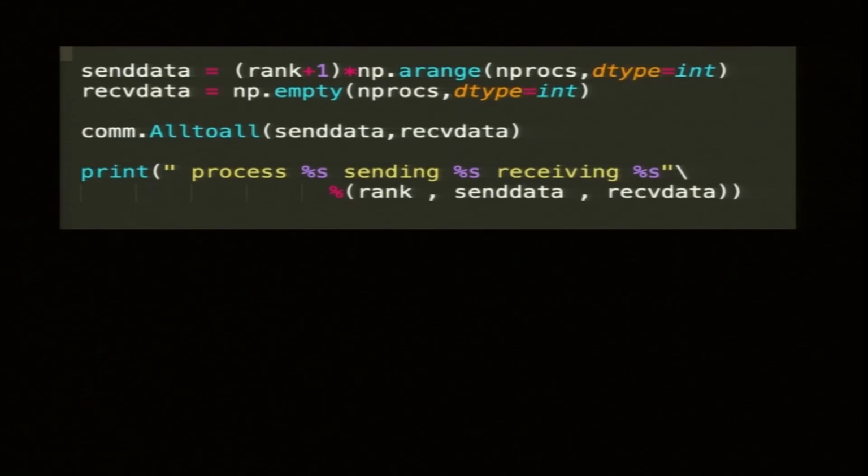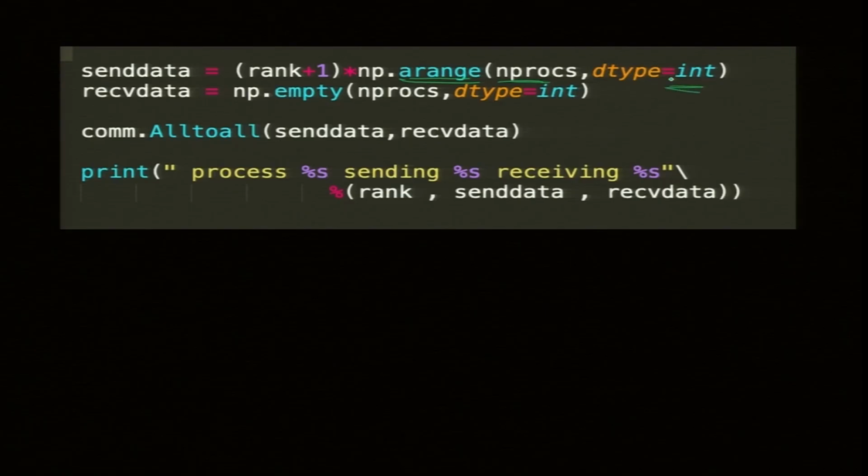So, send data is rank plus 1 star np.arange. I wanted to create numbers which are easy to visualize. So, rank plus 1 will be 1 to 4 instead of 0 to 3, and arange of nprocs gives you, since the number of procs is 4, 0, 1, 2, 3, as integers.